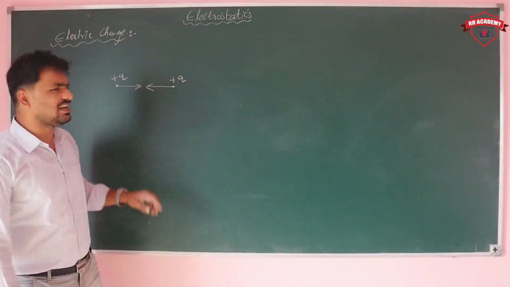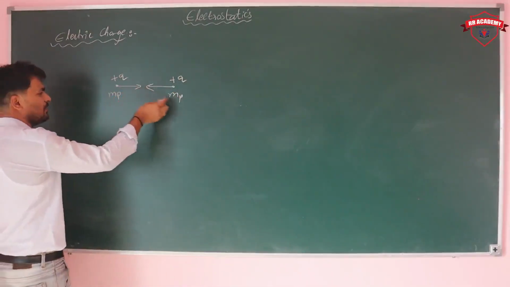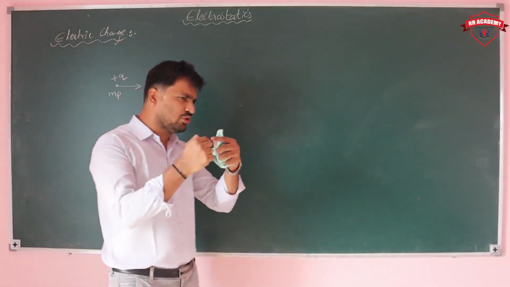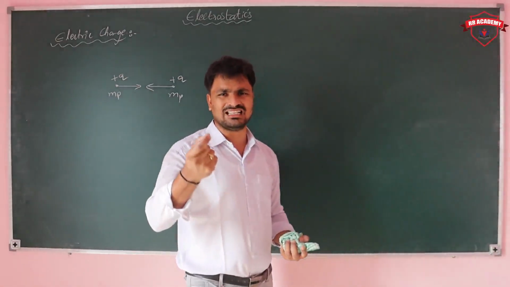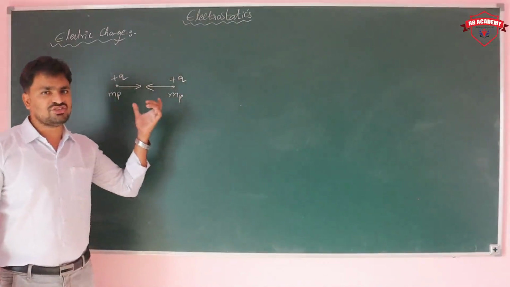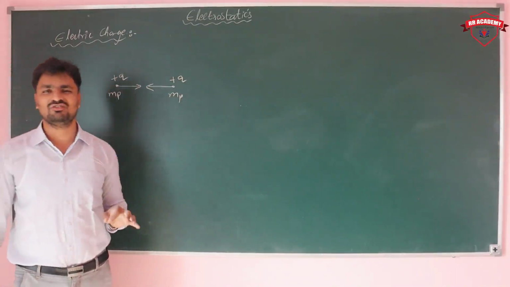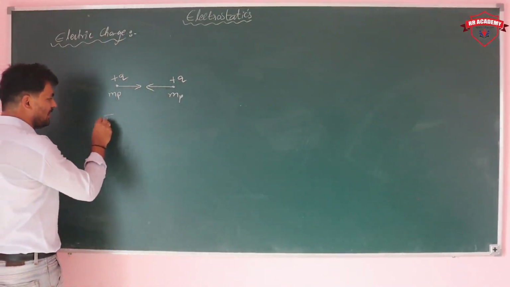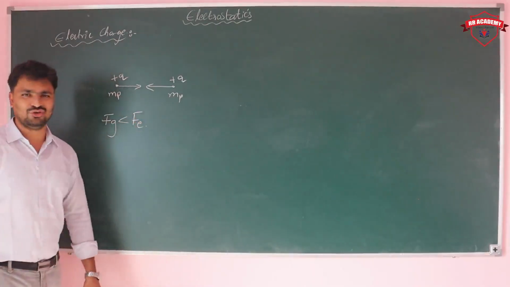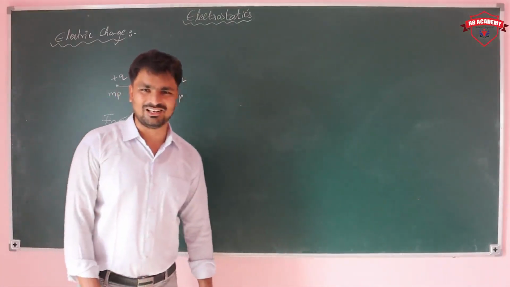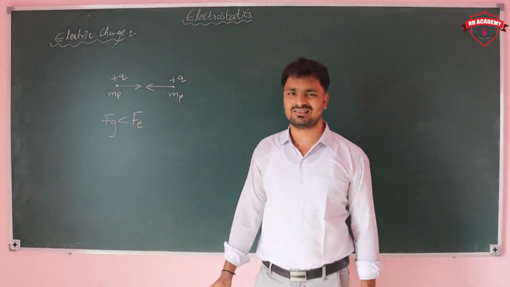Very good. Like charges are repelling, but these two are having masses na. Yes, this is the mass of the proton. You can consider mass of the proton. Those two are attracting. But here, what is the gravitational force existing between these two masses, which is weaker than electrostatic force? Gravitational force which is less than electrostatic force. मैं आपको ये रिलेशन दिखाता हूँ जब हम Coulomb's law डिस्कस करने के बाद.